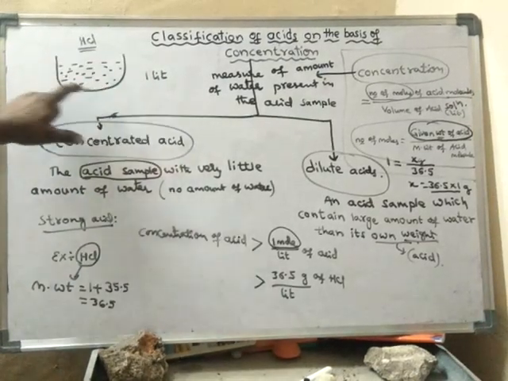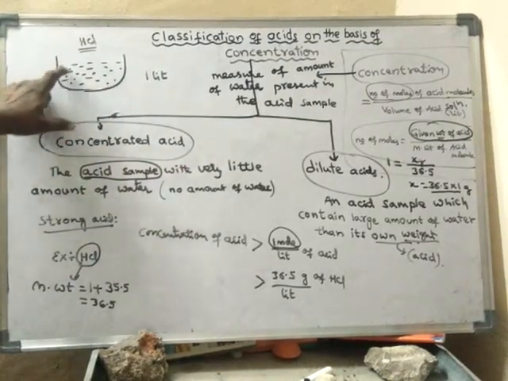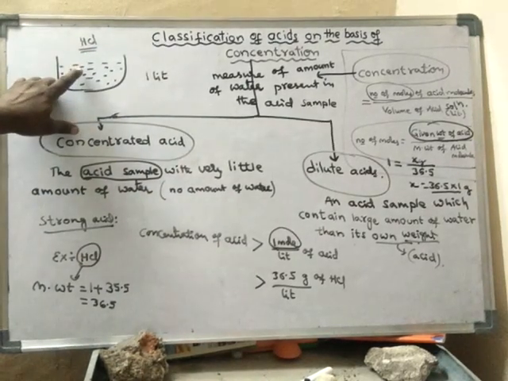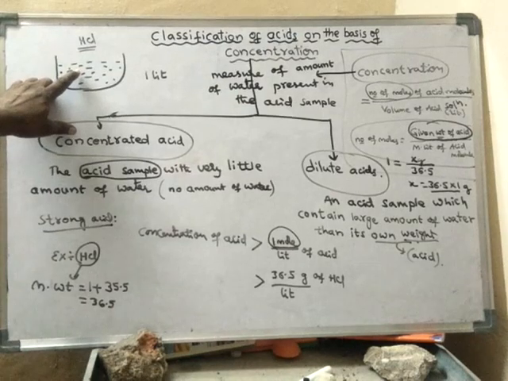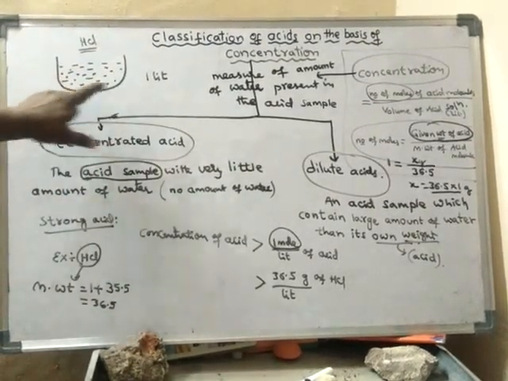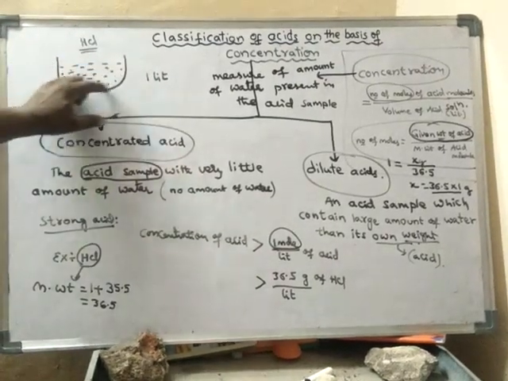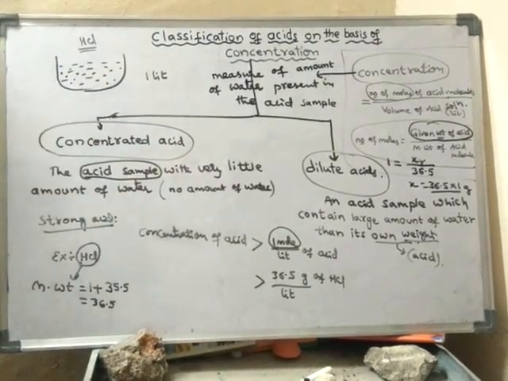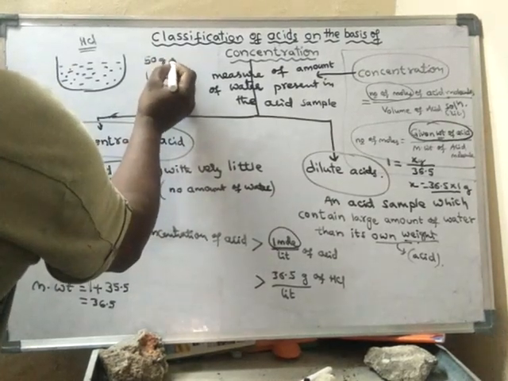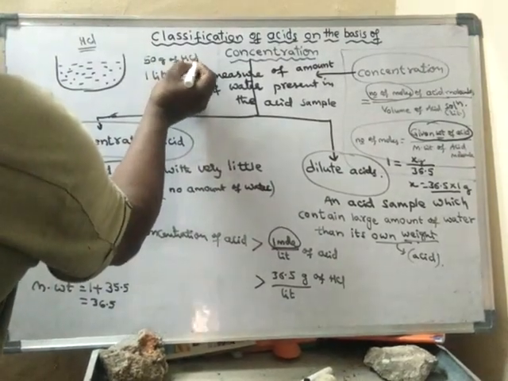If I calculate how many grams of HCl are present, it has HCl as well as water. Now in this 1 liter of acid solution, if 50 grams of HCl is present...